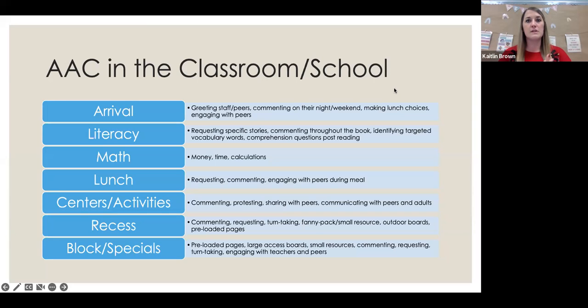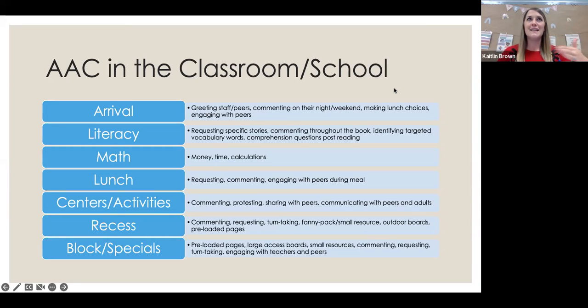So again, there are so many resources out there, so you don't necessarily have to reinvent the wheel. But this offers the opportunity for the child to request specific stories. They can comment throughout the book. Again, we may have those targeted vocabulary words. So whatever words you may be using, if you're using symbol sticks or specific pictures from LAMP, whatever your icons may be, you can tape them in the book. And then your students can go through and read with you.